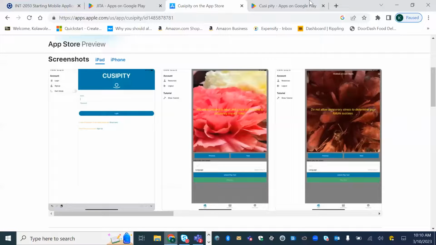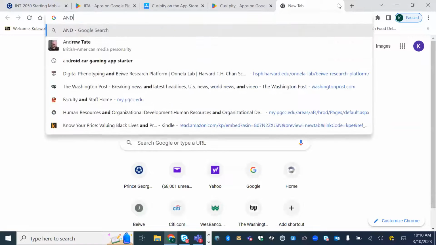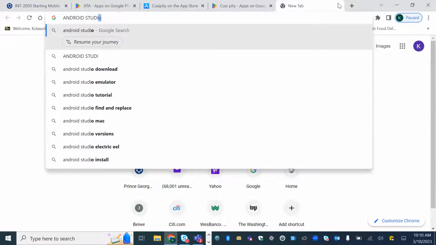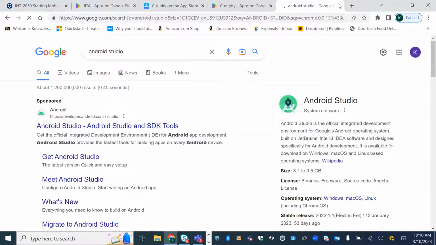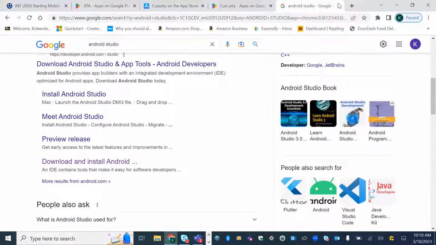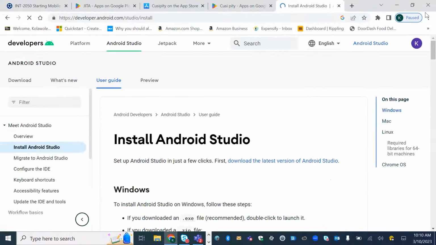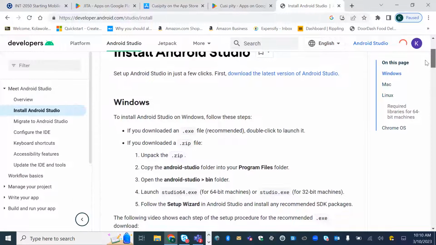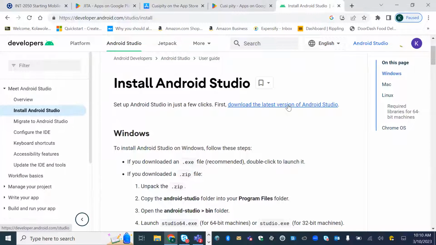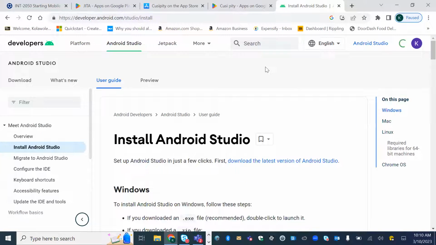I'm just going to go online right here, and if you just type Android Studio, you can download it. It's free. This is what I give my students to try out. So this is the install Android Studio page, and you have the link right here to download the latest version. For Windows, for Mac, you have the link here to download it.